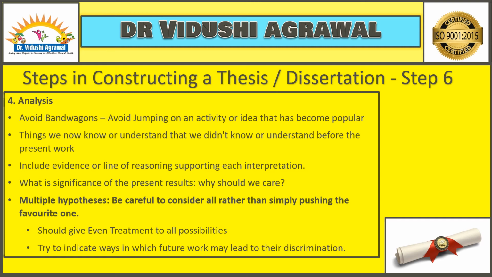Then what is the significance of your present result? Why should we care about it? Next, we need to understand the different hypotheses that are coming up in our study. We should just avoid sticking to our favorite one or pushing the favorite one. We need to understand what are the different interpretations that we are getting from our study, and we need to talk about each and every one of them. We need to give an equal treatment to all the possibilities that are there, and we need to indicate in which future work may lead to their discrimination, that how we need to avoid the favoritism, and we need to give equal treatment to all the hypotheses that is coming ahead.